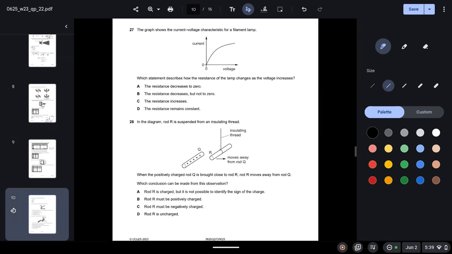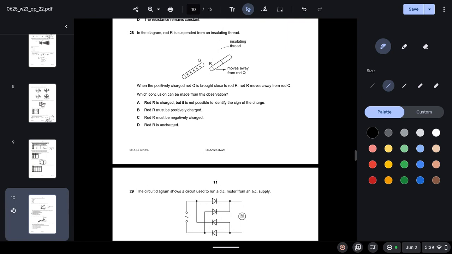27. The graph shows the current voltage characteristic for a filament lamp. Which statement describes how the resistance of the lamp changes as the voltage increases? So we can see that as the voltage increases, the current slowly decreases, and since current and voltage are inversely related, as the current decreases the resistance increases. So we have C as the correct answer.